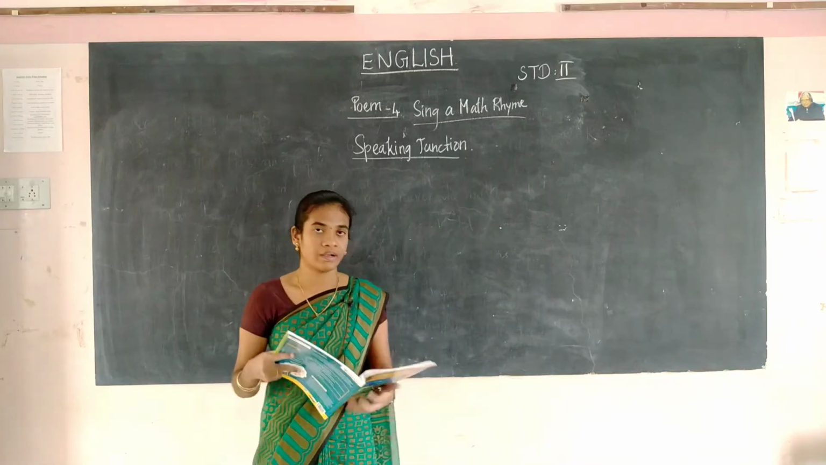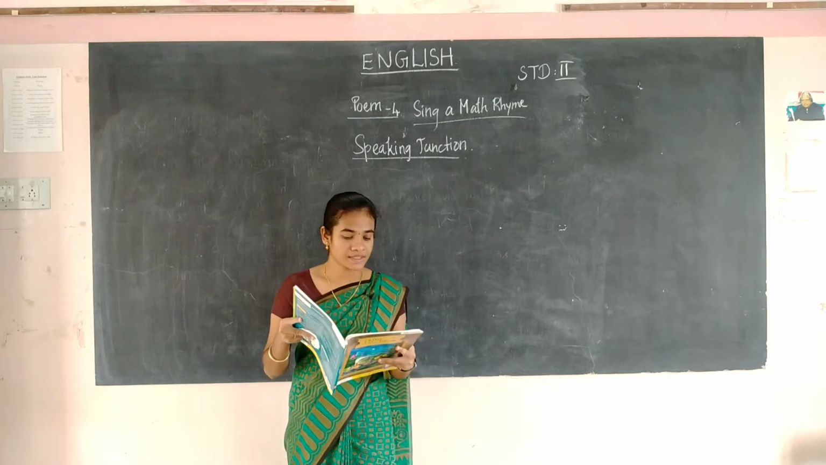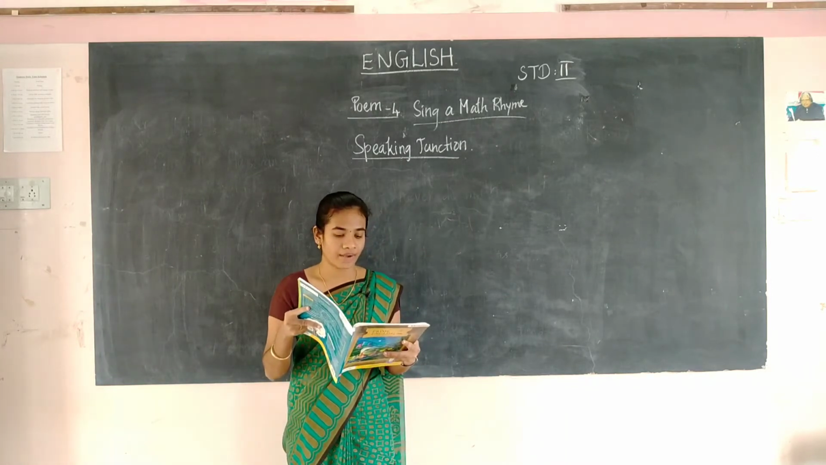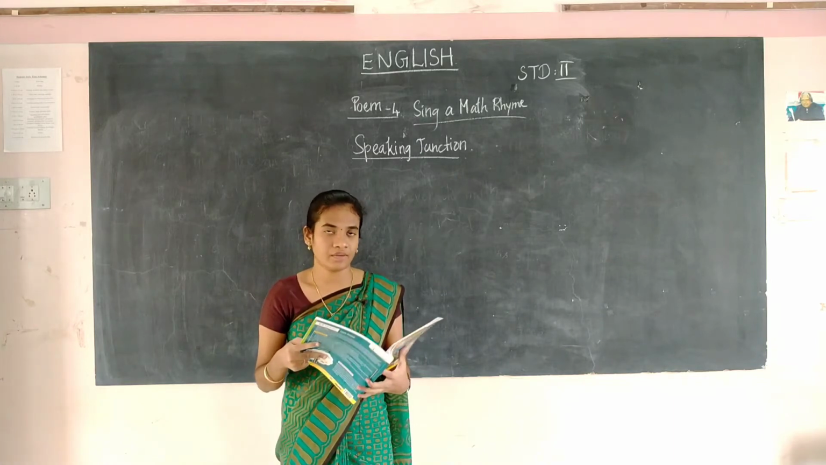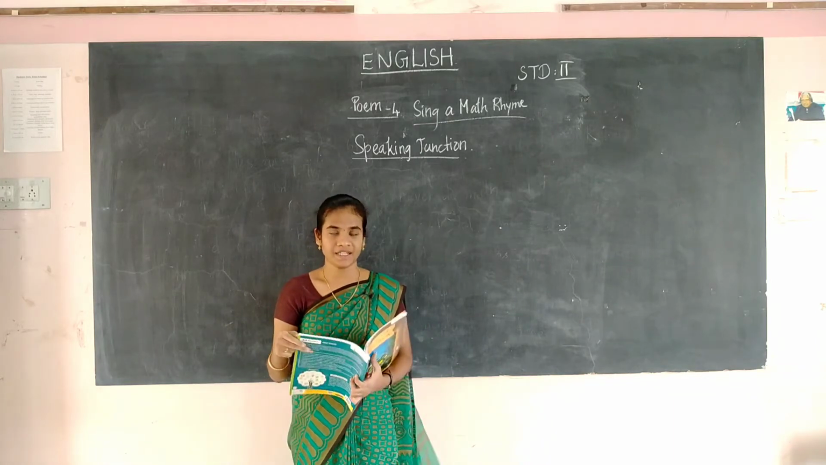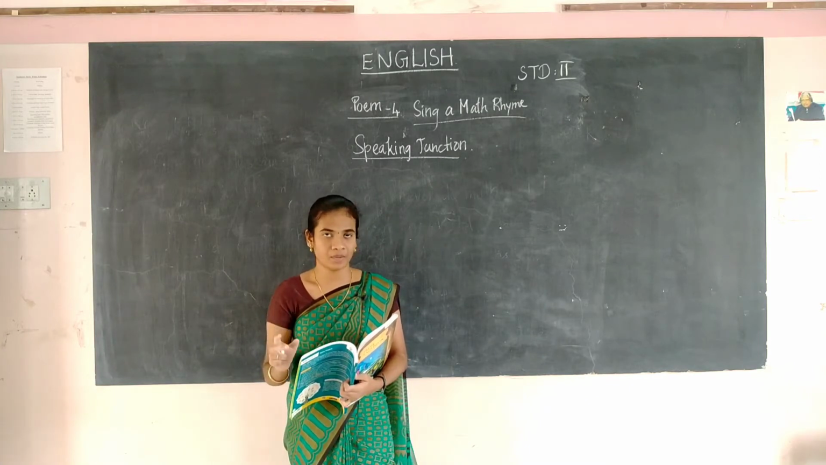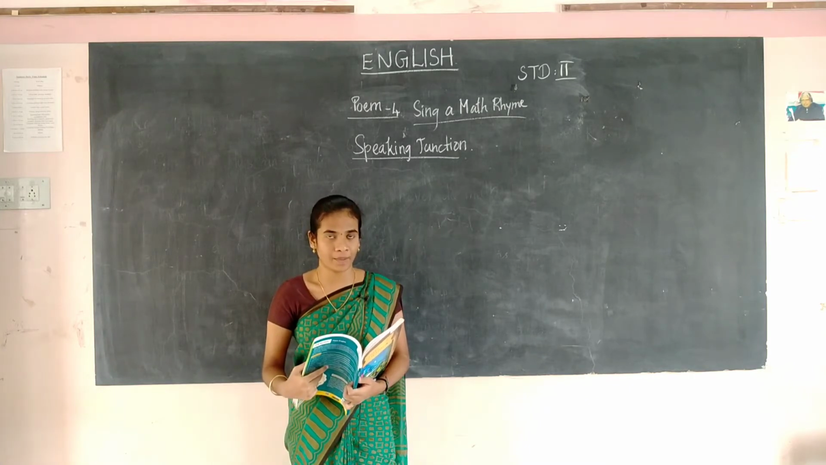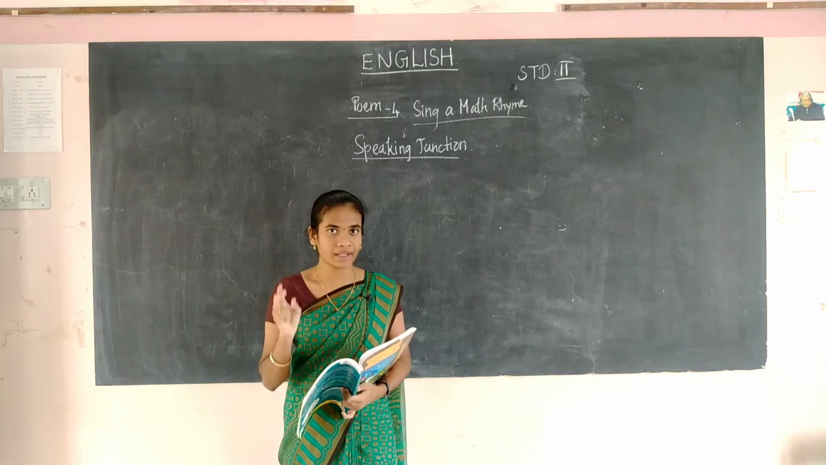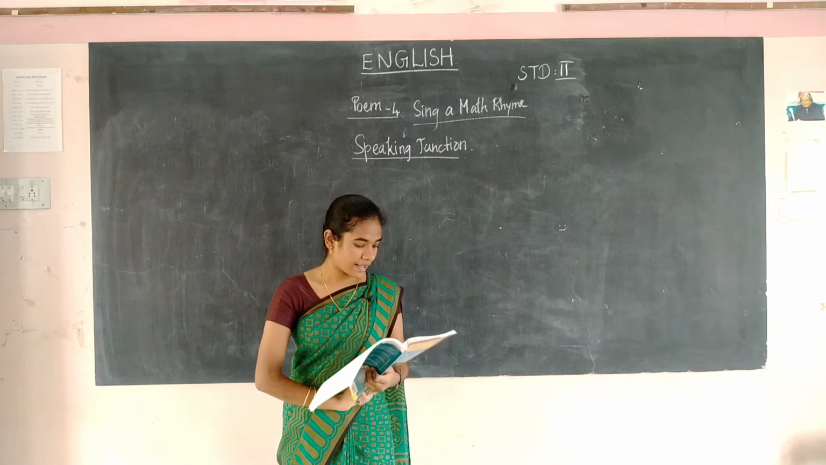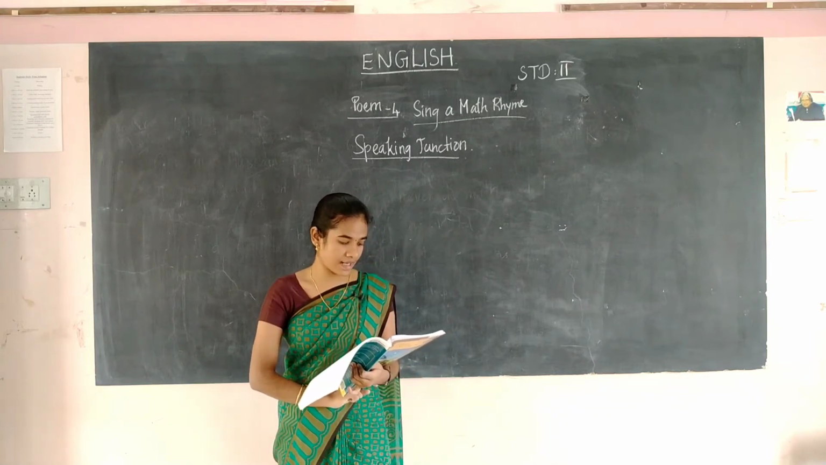Okay, now we are going to see the speaking junction. Which subject do you like to write a poem on? There are many subjects, like Tamil, English, and so on. Which subject do you like the most? For that you have to write a poem. Write 4 lines on your favorite subject and recite it in class.